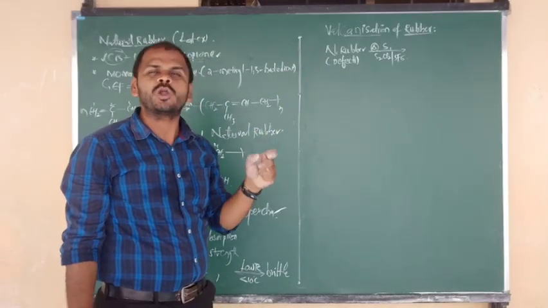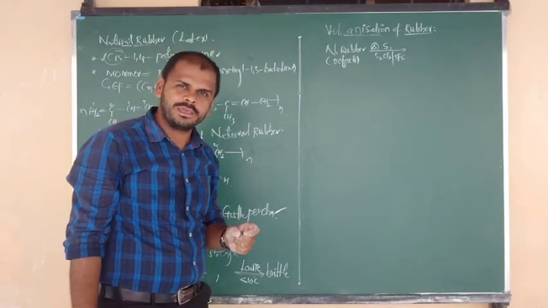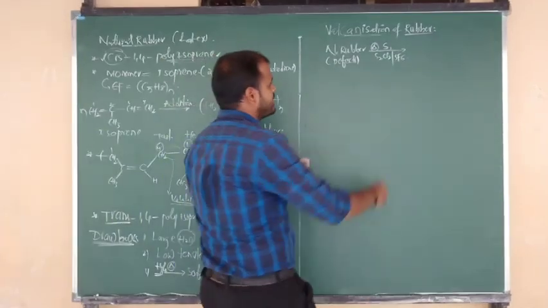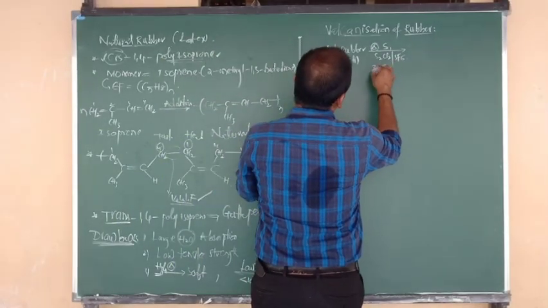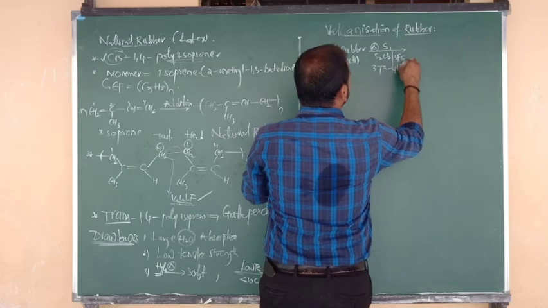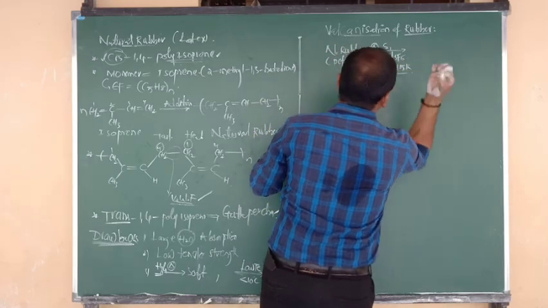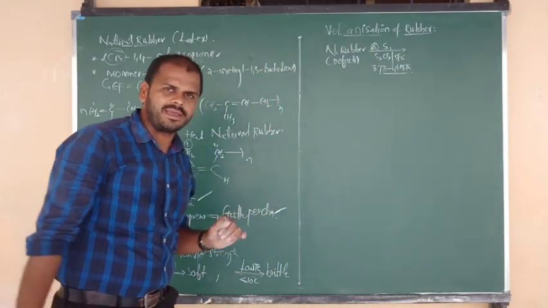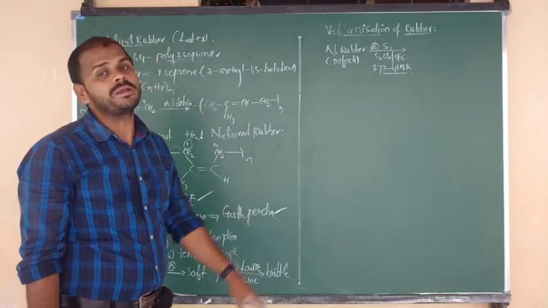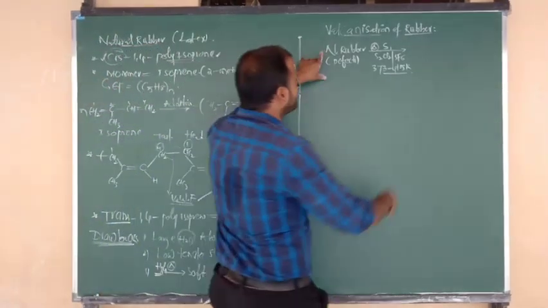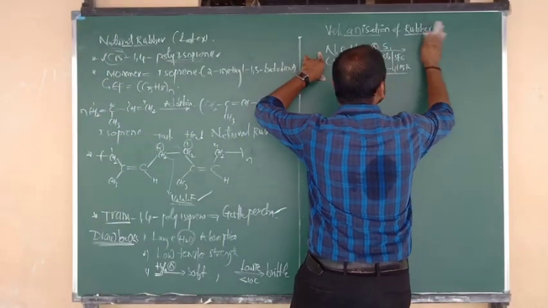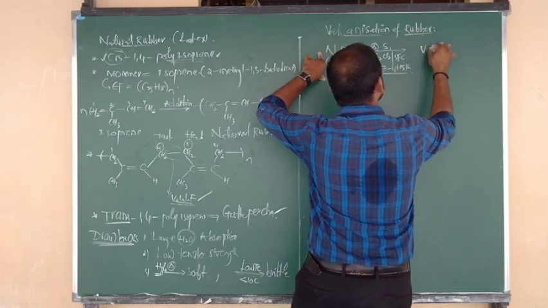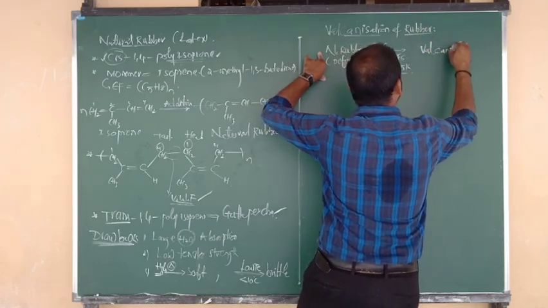What is the suitable or optimum temperature used in vulcanization? That is about 373 to 415 Kelvin. We have to use this temperature range for the conversion of natural rubber into synthetic rubber, also called vulcanized rubber.